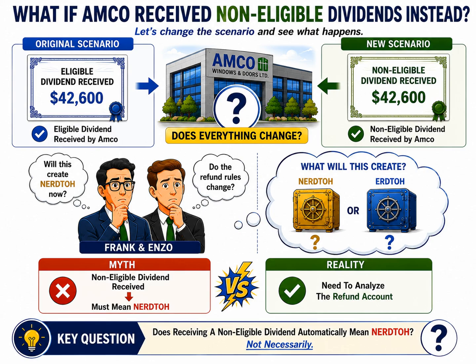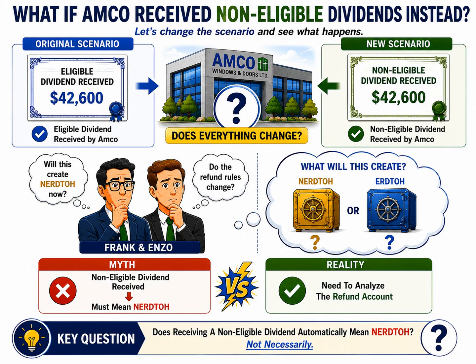That's why the slide presents the myth on the left side. The myth says, a non-eligible dividend is received. Therefore, the refundable tax account must be NERDTOH. But that conclusion is not always correct. The reality is shown on the right side of the slide.